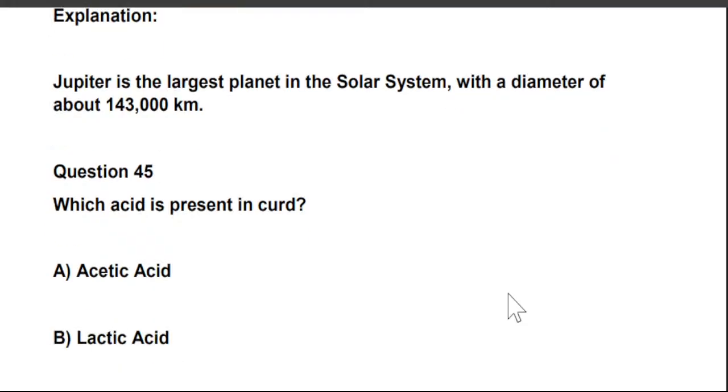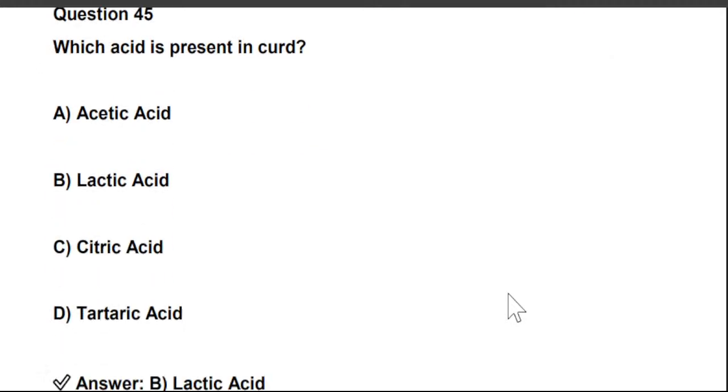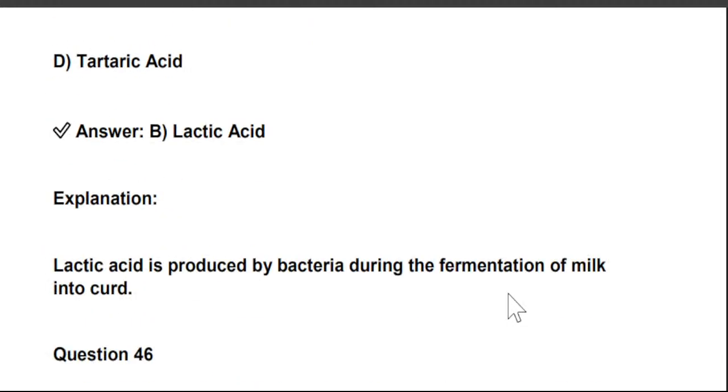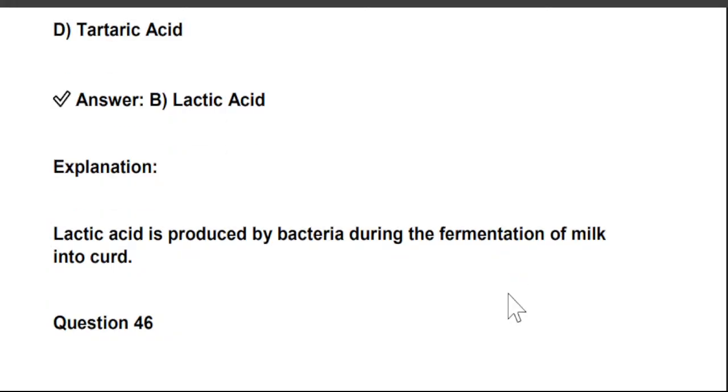Next question is, which acid is present in curd? A. Acetic acid, B. Lactic acid, C. Citric acid, and D. Tartaric acid. So the right answer is lactic acid. Acetic acid is present in vinegar, and citric acid is present in citrus fruits like lemon and orange. In curd, lactic acid is present. It is produced by bacteria during the fermentation of milk into curd.